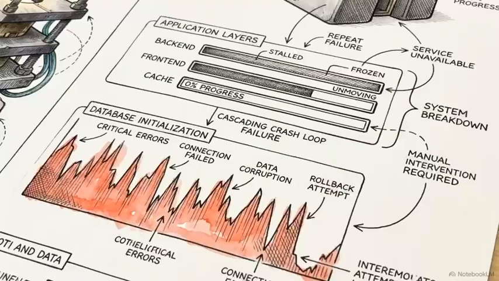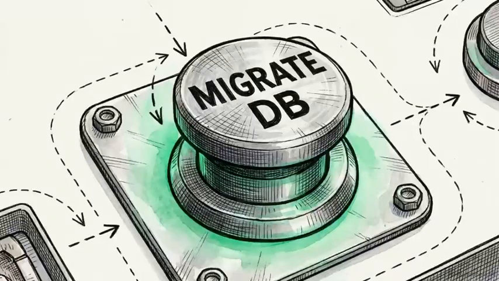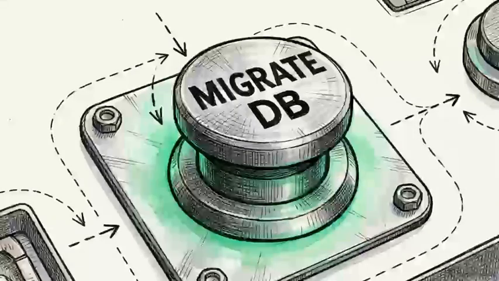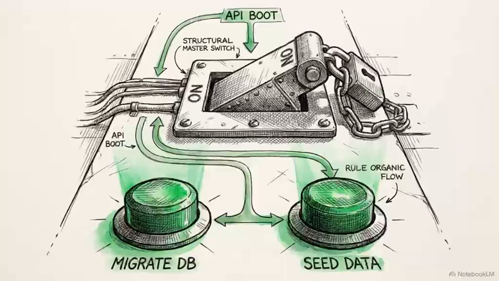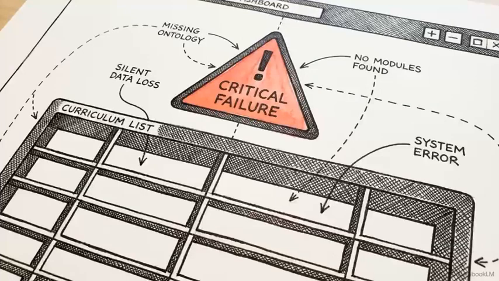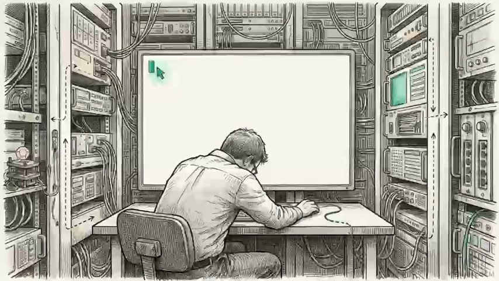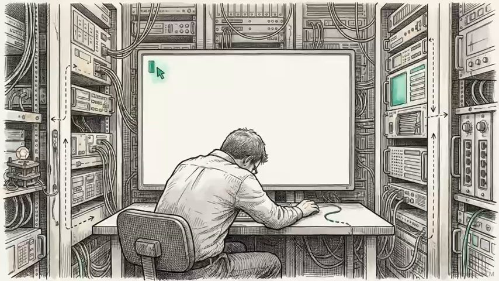But this intricate pipeline relies entirely on deployment execution. If the underlying database state isn't initialized perfectly, the entire backend enters a crash loop. The operational sequence is strictly enforced. The database schema migrations and the curriculum data seed script must successfully complete before the main API service boots. If a database seed fails silently, the AI boots with an empty ontology. It has no curriculum to anchor its facts, proving that rigorous DevOps orchestration is a strict requirement for AI safety.